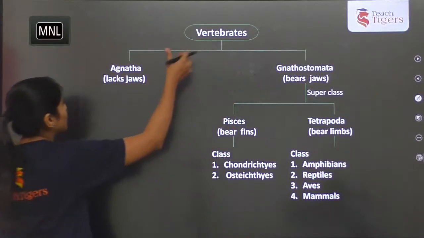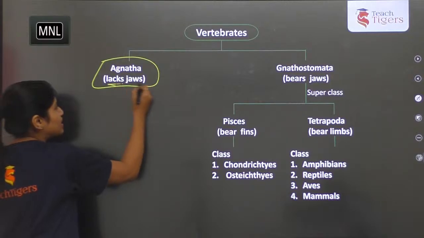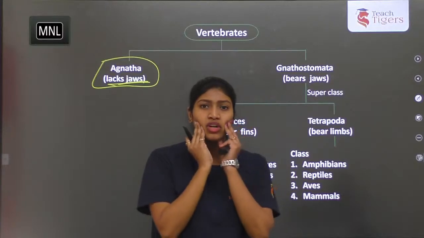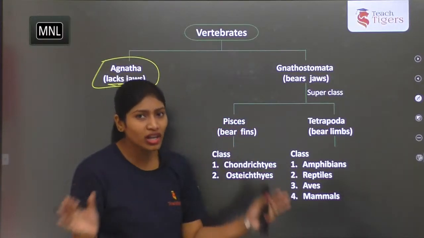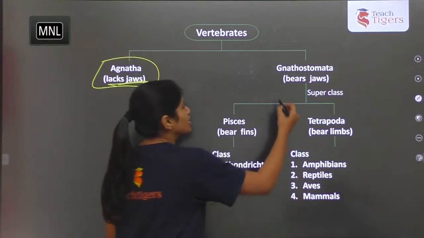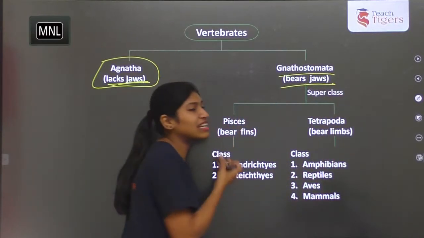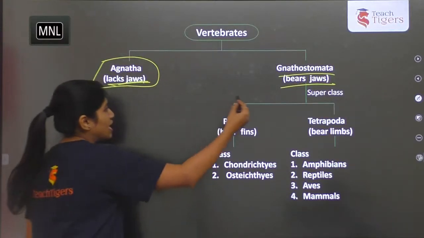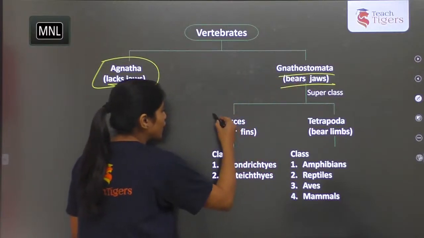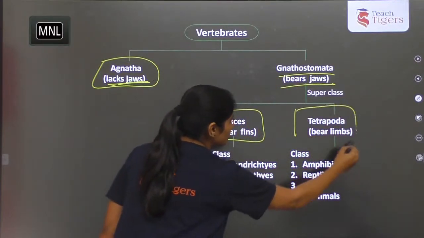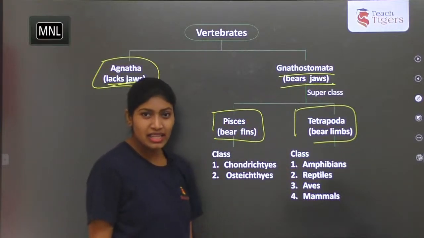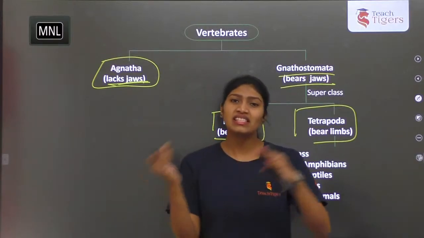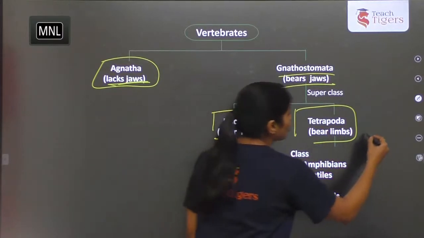So the vertebrates are divided into Agnatha, that means they lack jaws. So they don't have jaws. A circular mouth will be present. The organisms that do not have jaws are Agnatha, and the organisms which have jaws are Gnathostomata. Stoma again means mouth, gnatha means jaws. Now these gnathostomes are again classified into Pisces and Tetrapoda. Pisces means fishes. They bear what? Fins. Whereas tetrapods bear limbs. So here fins, there limbs. So tetrapods, what examples do we have?